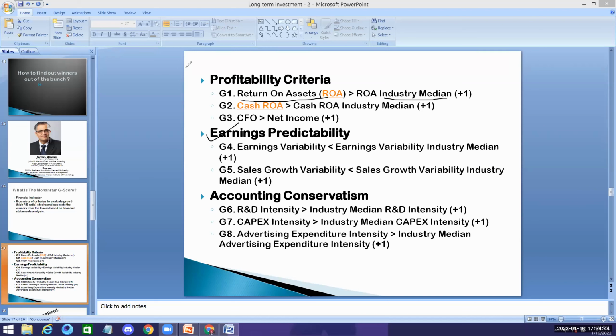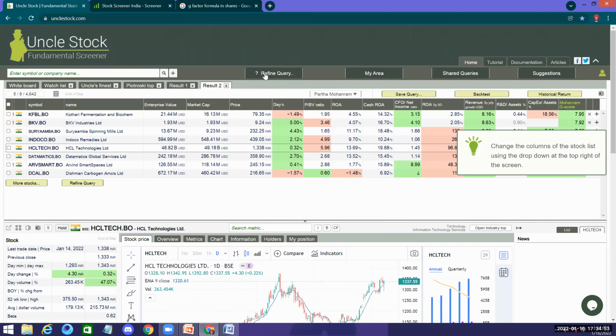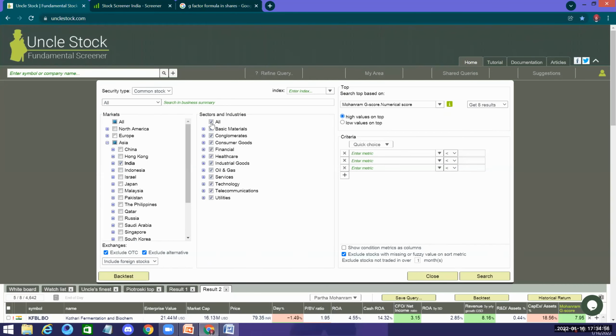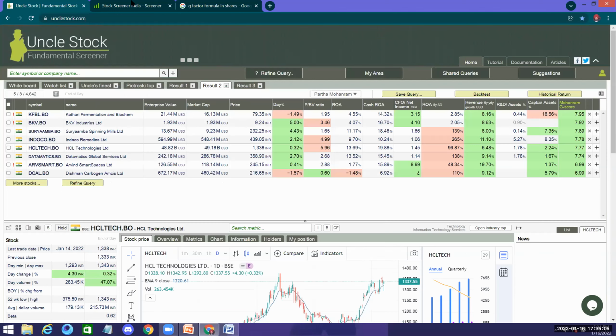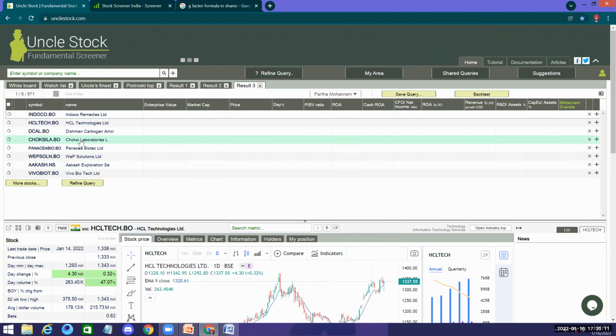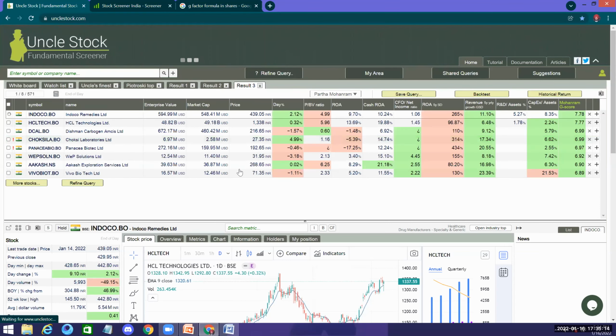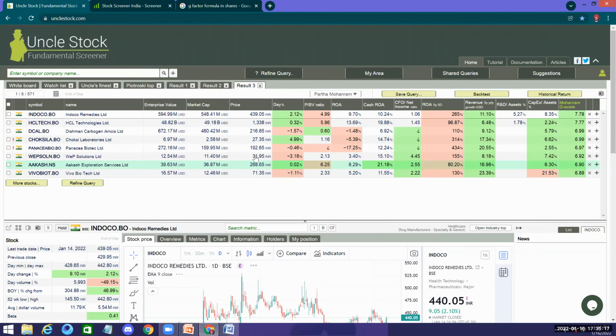So that is why when you are using the Uncle fundamental screener, when you refine your query, you can choose from here what you want. You want only healthcare, oil and gas, technology, and you can search within limited things. Now the fresh list will come. Okay, you see Panacea Biotech has come into it. I think Panacea Biotech was a kind of wealth destroyer for many people. You have Dishman Carbogen coming, and you have Indoco Remedies at 7.78.